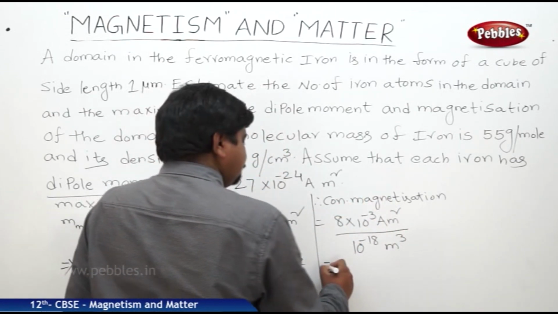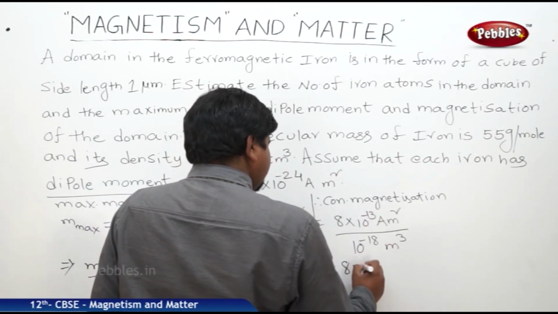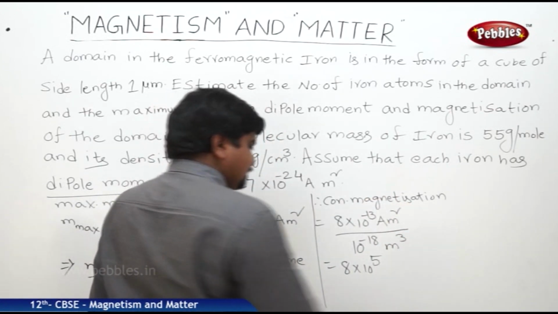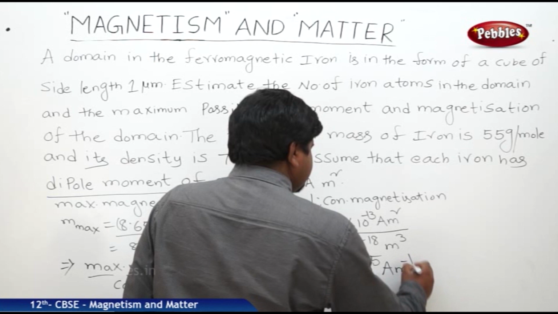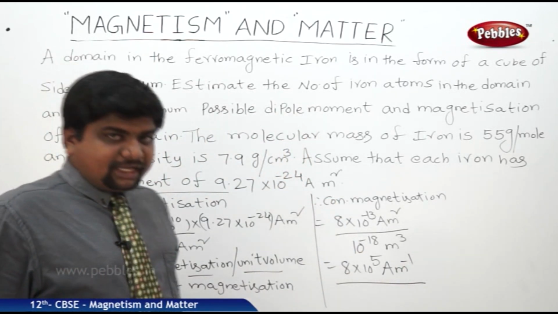So this will go up, so it will be 8 into 10 to the power of 5, meter power minus 1 and A m power minus 1. This is the consequent magnetization.